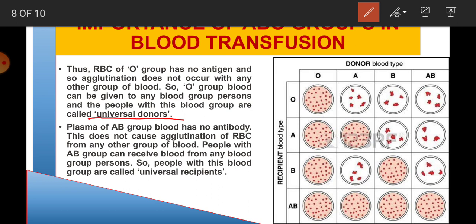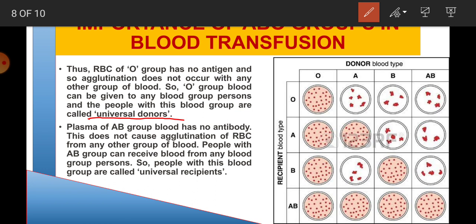And in the plasma of an AB blood group person, there is no antibody, and as both A and B antigens are present, the person knows the A antigen and the B antigen.